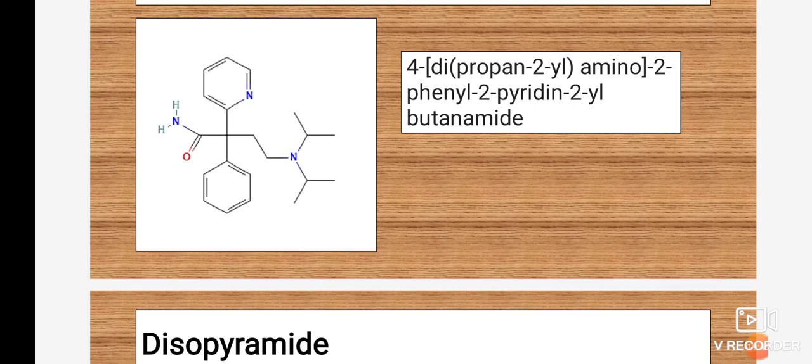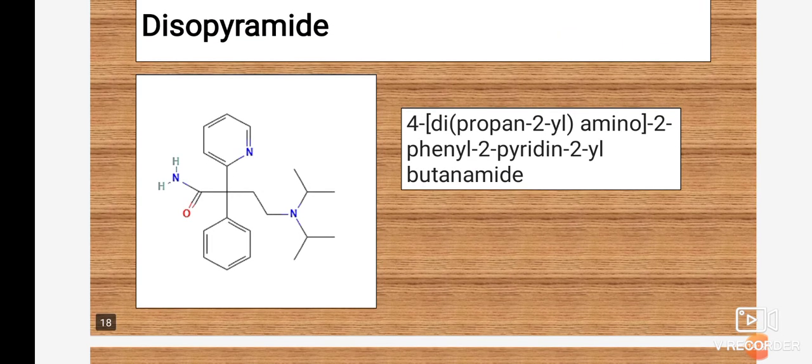Okay, the diisopropyl amino group is present in the structure, and due to its presence, the name of the drug is disopyramide. Along with that it contains a pyridine ring. A heterocyclic ring is present, pyridine, a 6-member ring with 1 nitrogen.